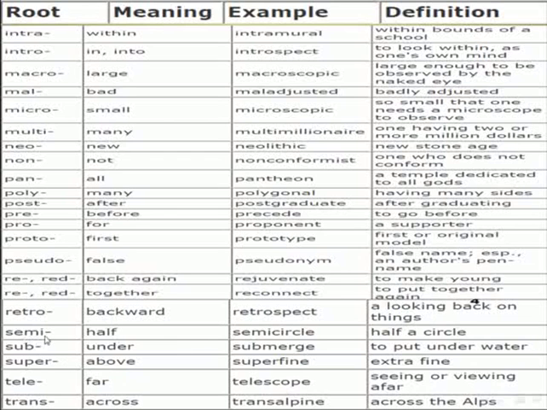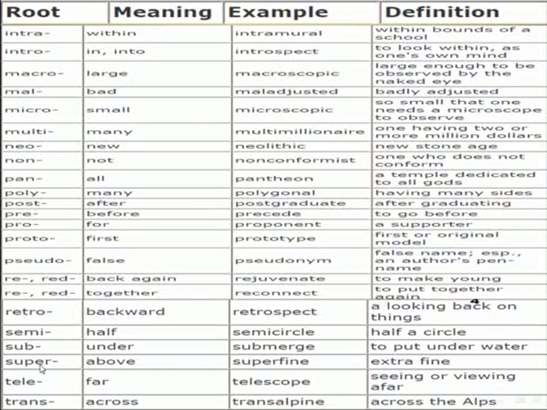Another prefix root: semi. It means half. An example for the use for the root: semicircle. Semicircle. It means half a circle. Another prefix root: sub. It means under. Example for the use for the root: submerge. Definition: it means to put under water.